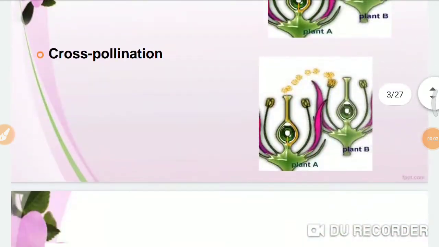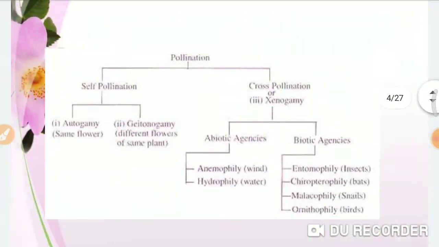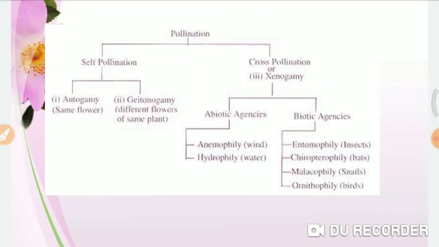Students, we have seen in the previous lecture, self-pollination. There are two types, self-pollination and cross-pollination. Again, there are two types of self-pollination: autogamy, that means in the same flower, and geitonogamy, which means different flowers on the same plant. Then cross-pollination, we have seen, is also called xenogamy.